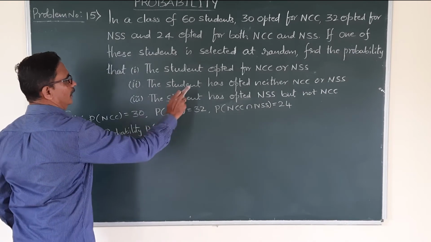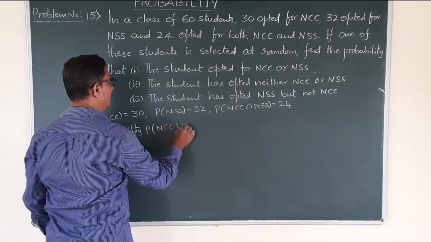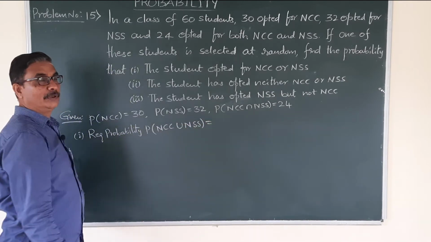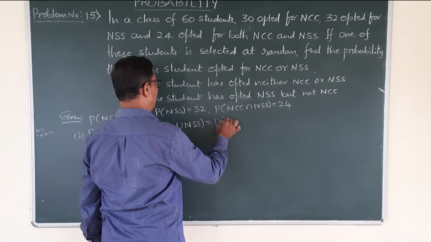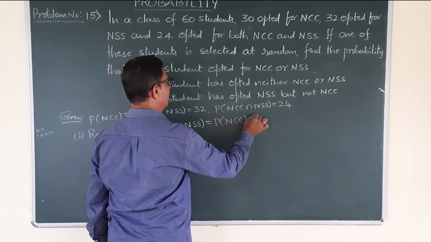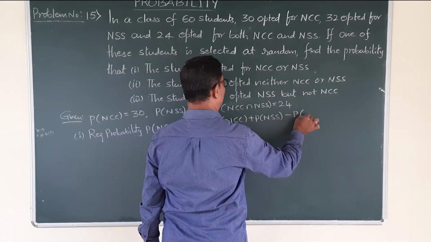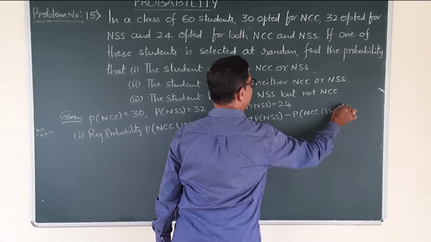of the first one is NCC or NSS, NCC union NSS. Now you know the formula, probability of A union B. What is that? Probability of NCC plus probability of NSS minus probability of NCC intersection NSS.